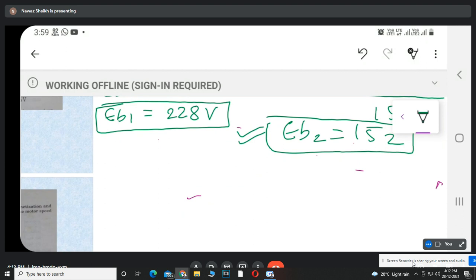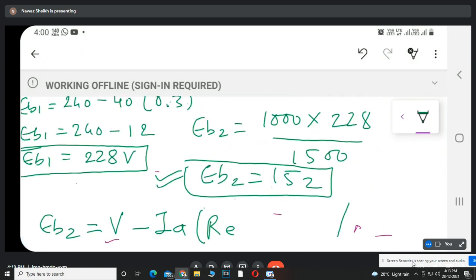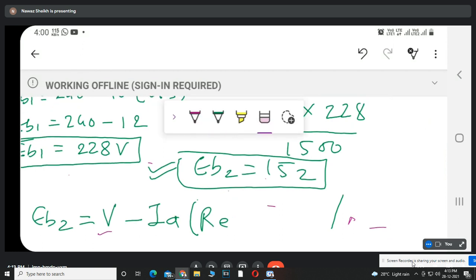So EB2 का फॉर्मूला क्या हो जाएगा? EB2 is nothing but equal to V minus IA. सर EB2 की वैल्यू 152 है. What is EB2? It is correct. 152 is the correct answer. Yes, sir. Okay.